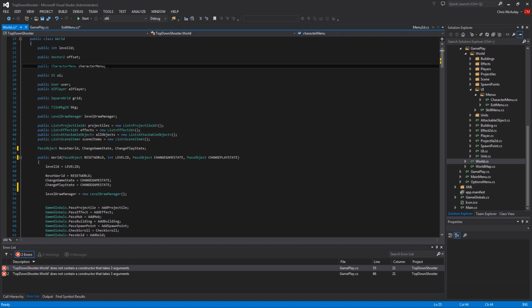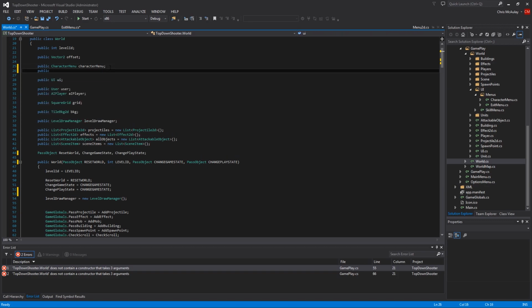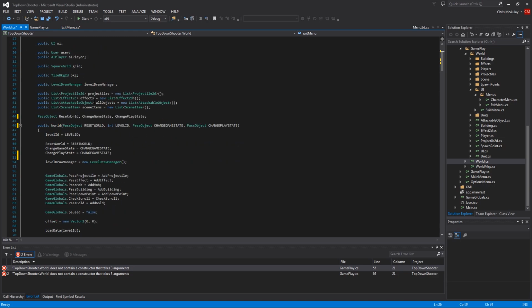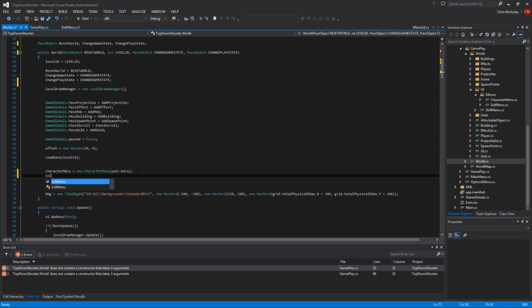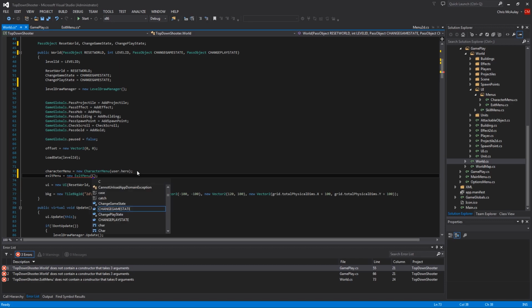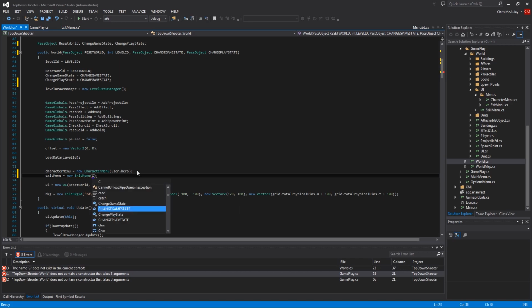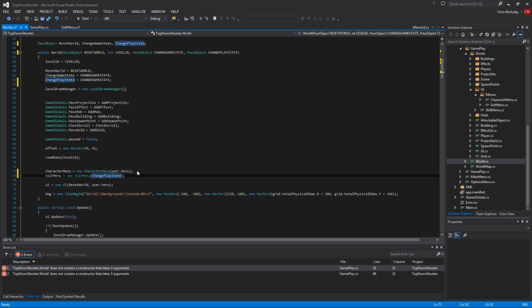We need our exit menu. So public exit menu, exit menu. Then probably right next to this one, exit menu equals new exit menu, and then we need to pass in change play state. Make sure you get the right one. Don't get change game state. Get change play state.